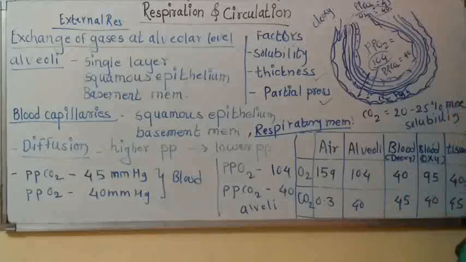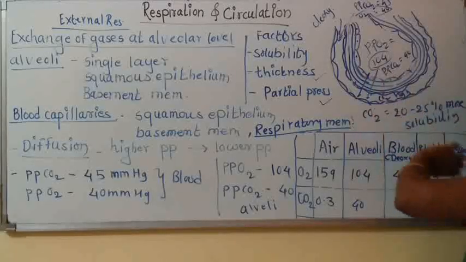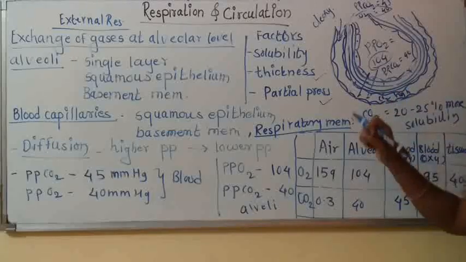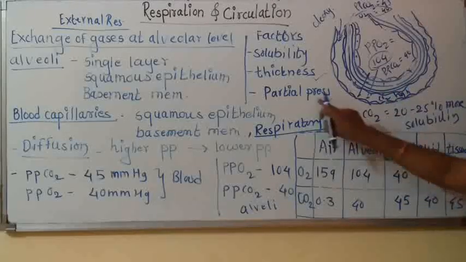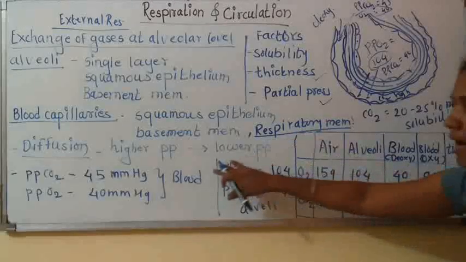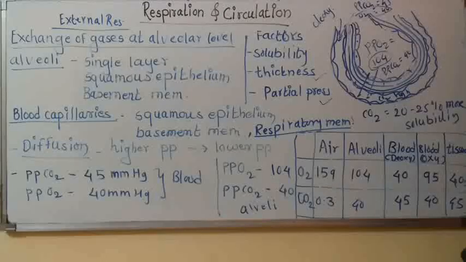Second factor which affects is the thickness of the membrane. Which membrane? Respiratory membrane. Respiratory membrane is formed from squamous epithelium of alveoli, squamous epithelium of blood capillary, and basement membrane in between them. So these three layers together form respiratory membrane, and its thickness is less than 1 millimeter. So it is very thin and gases are going to diffuse through it easily. And third factor responsible is the partial pressure. Gases diffuse from higher partial pressure to lower partial pressure. So this is about the exchange of gases at alveolar level.